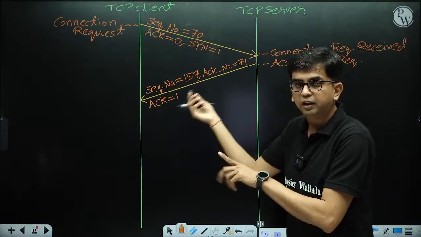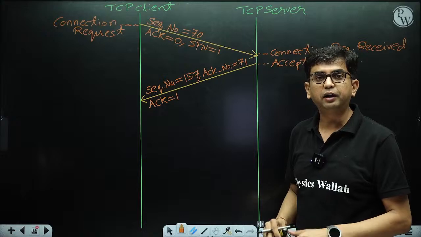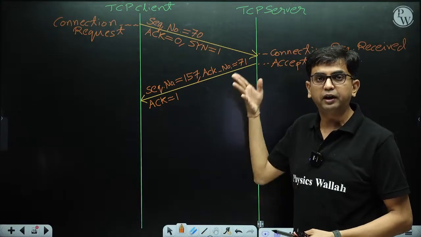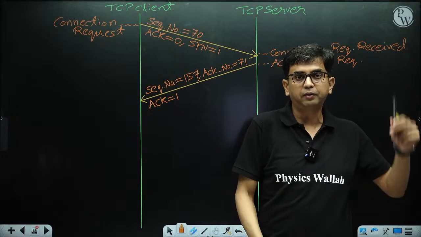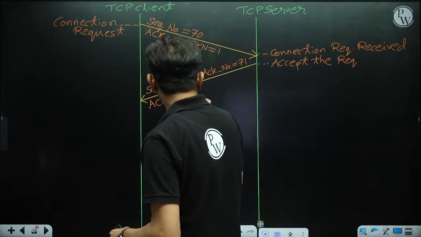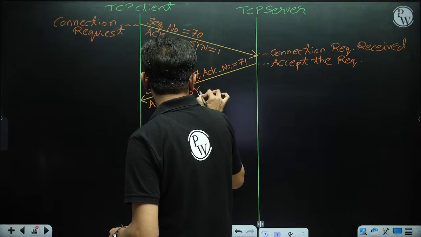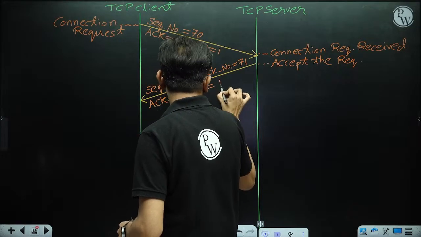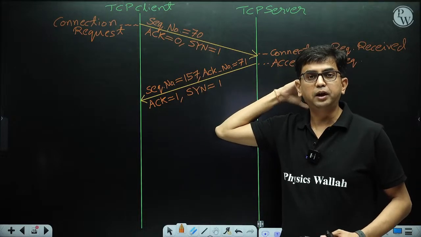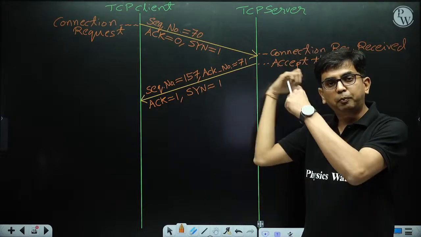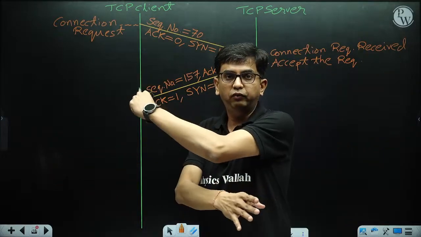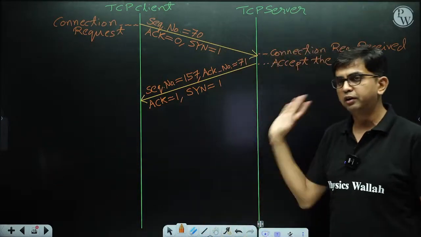And why is it sending the segment? It is sending the accept segment, the connection accept segment. So the request is going to be accepted. Now here the SYN bit should be 1, meaning it is sending a SYN segment, a synchronized segment, and in reply it is getting the SYN segment from the server side. Both are sending SYN segments, client to server and server to client.